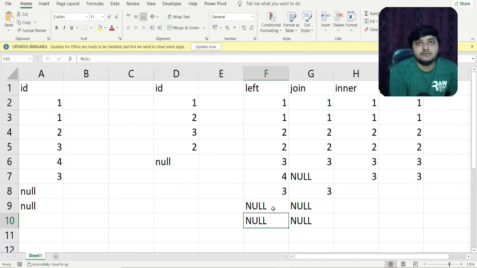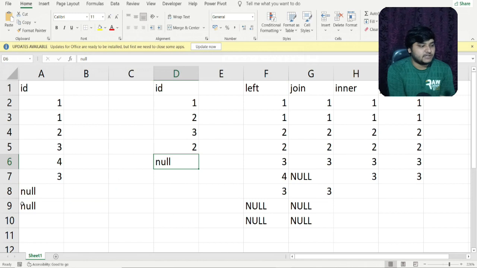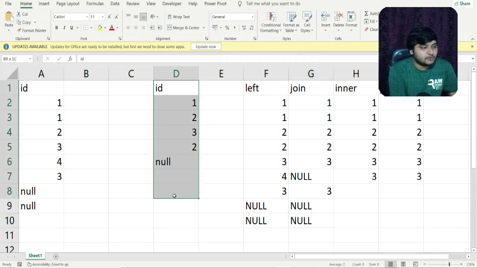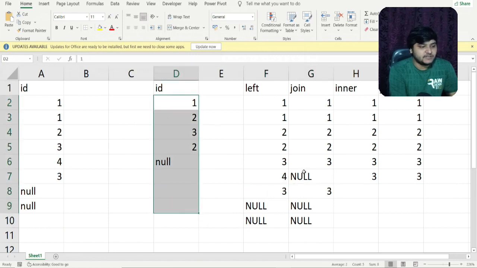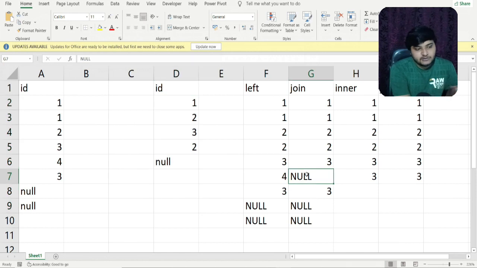So this is not exactly what is happening, that this null is matched with this null and we are getting two rows here for different nulls. It is totally different because no other matching records are produced for these null values. That is why it is returning all the values from the leftmost table. And here you can see null was coming because 4 is coming here, so no records for 4 were present, so we are getting null. From that logic only we are getting null values, but these nulls are totally different.